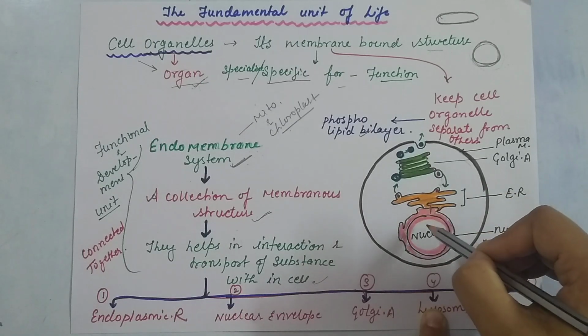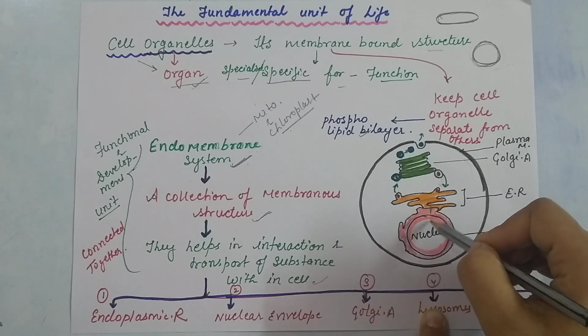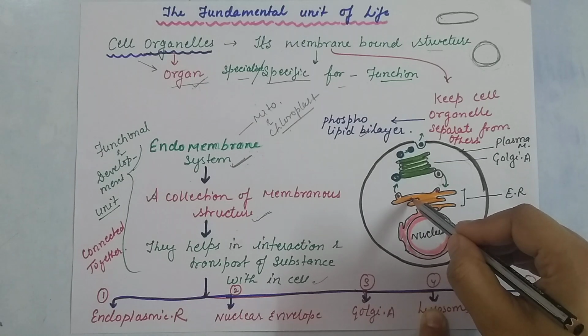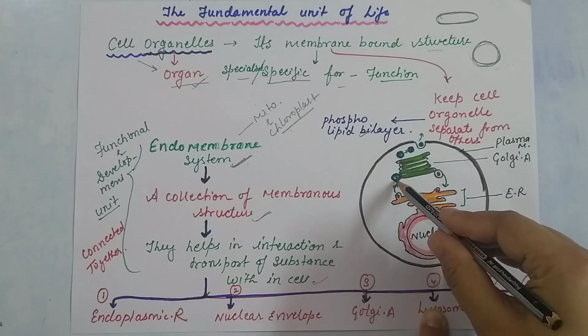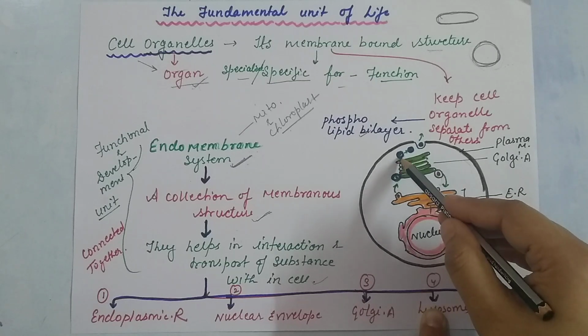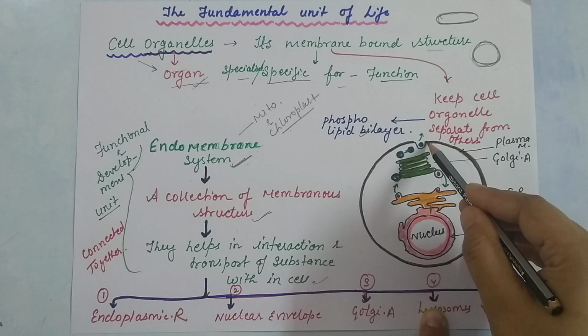So whatever they have to transfer, if they want to transfer anything from the nucleus to the endoplasmic reticulum, then this reticulum forms small vesicles, and these vesicles get directly attached to the Golgi apparatus, and this Golgi apparatus forms small vesicles, and they go to the plasma membrane.